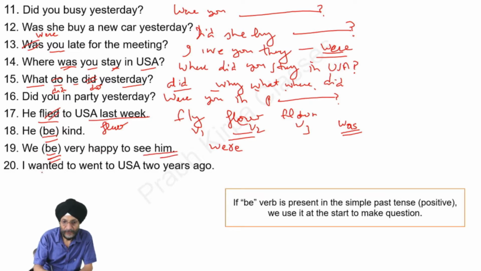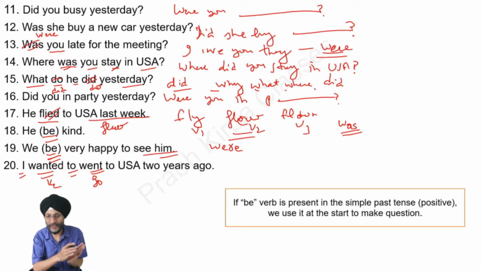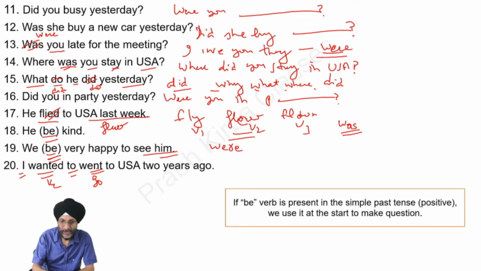I went to USA 2 years ago. You will see that I is the subject and we have to use the second form of the verb in the positive sentence. This is okay. But when we come to the second verb, I wanted to went, here you will see that we have to use the first form of the verb. When a verb comes after the first verb, we have to use the first form of the verb. I wanted to go to USA 2 years ago.